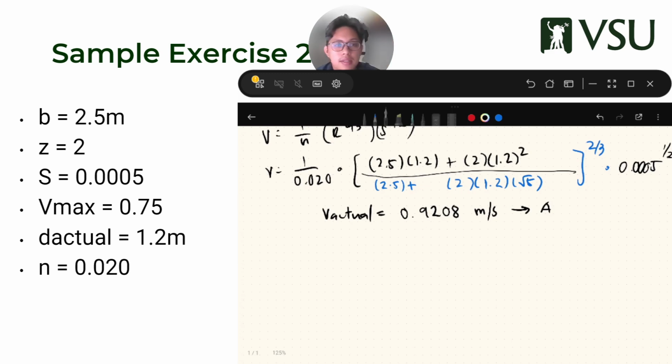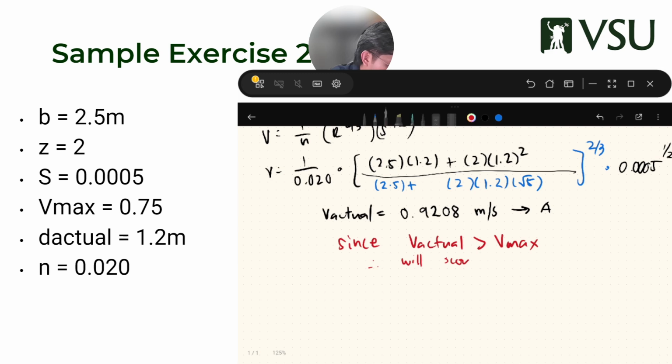What's our V max? 0.75. So that means the farmers are doing it wrong. Since V actual is greater than V max, therefore it will scour. Redesign.